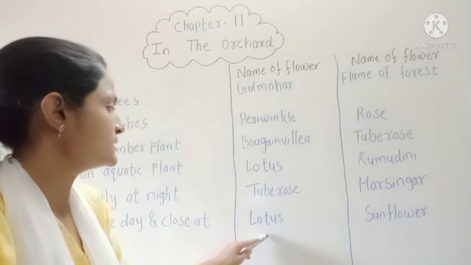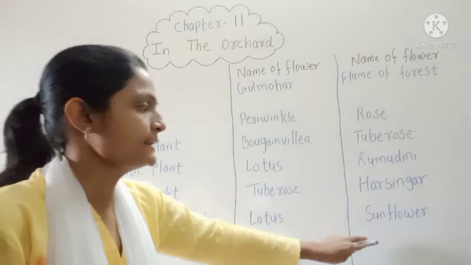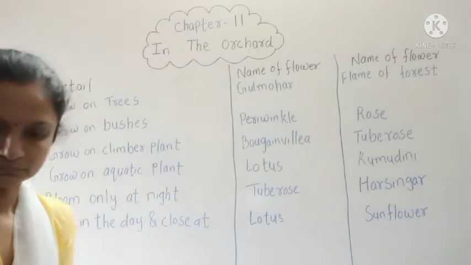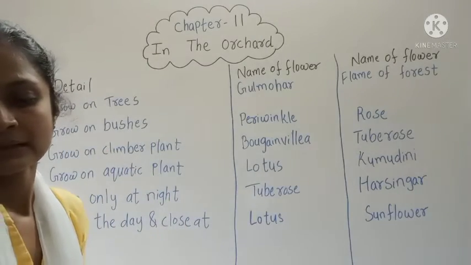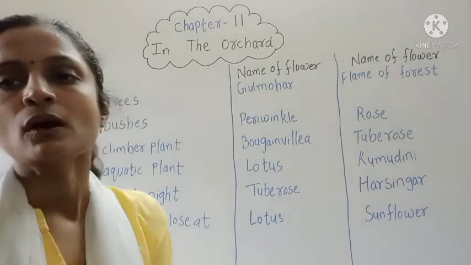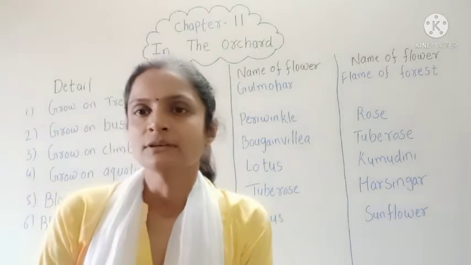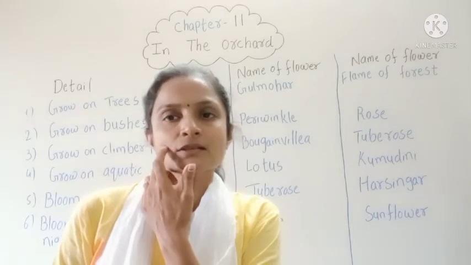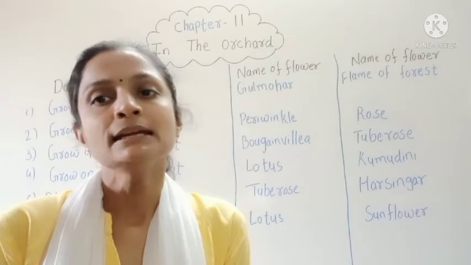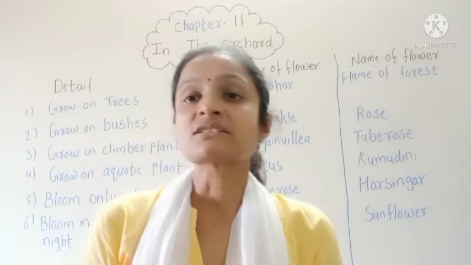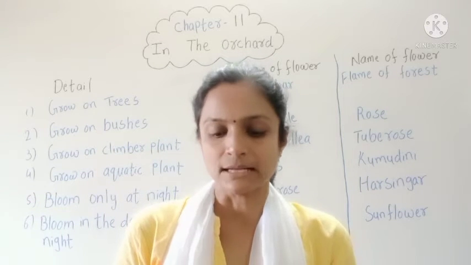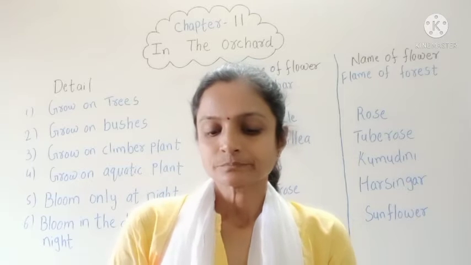Which are the flowers? Lotus and sunflower. Now the rest of the three you all try to write by yourself. In the Zoom meeting we will discuss the rest of the three later. But first you all try to solve these three by yourself.